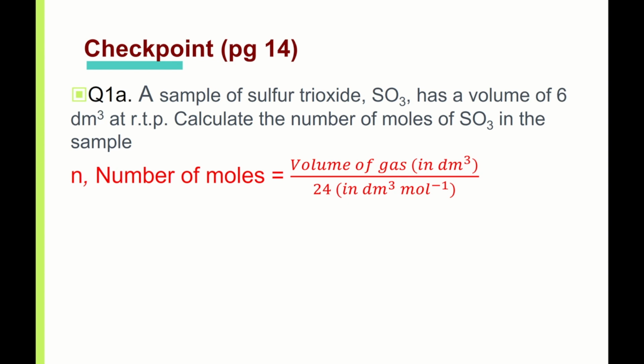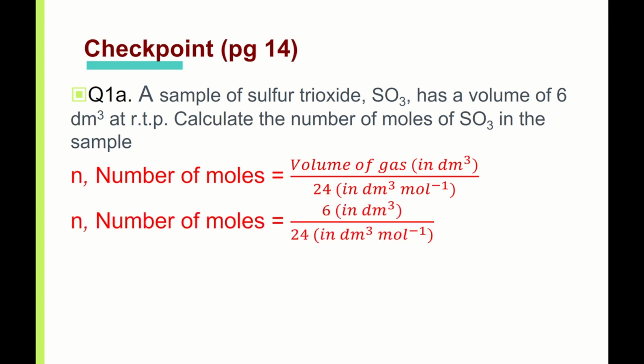Okay, so 6 dm cubed. You have 6 divided by 24 is 0.250. So to 3SF, the number of moles is 0.250. If you don't want to write the three words "number of moles," you can just write the letter n, and then write SO3, something like this.